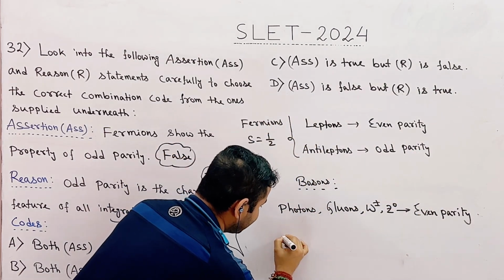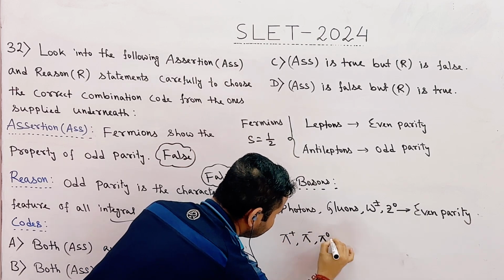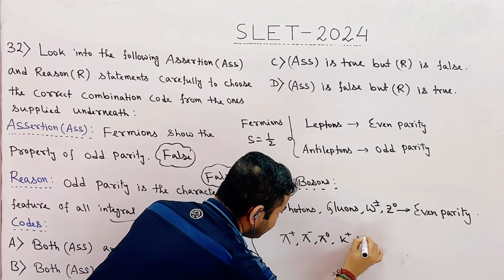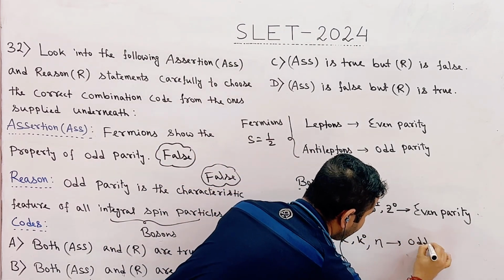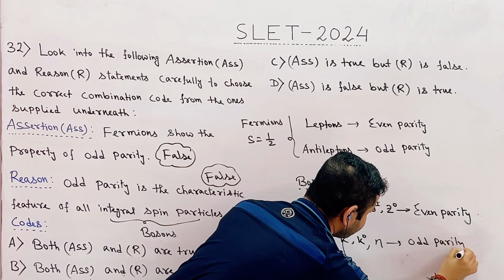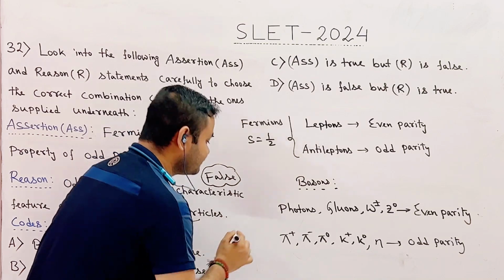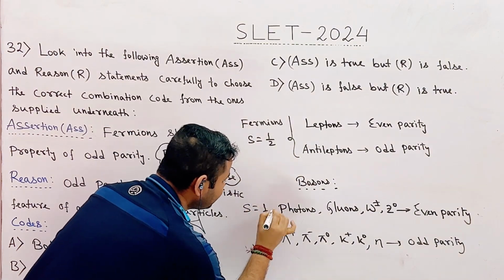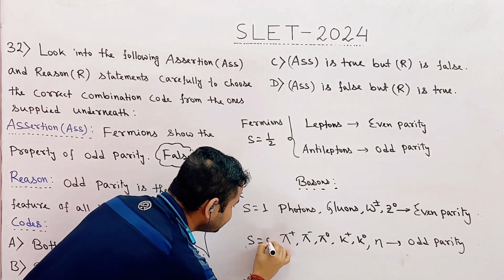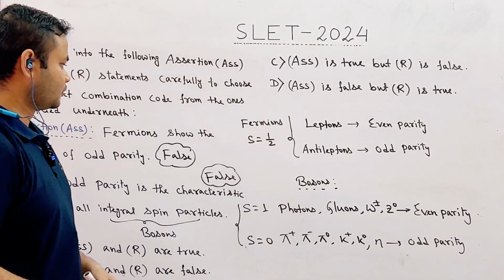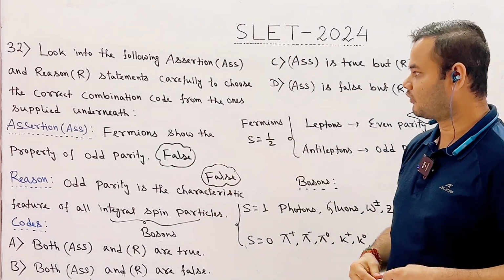The bosons like pion, kaon and eta have odd parity. Okay? These photons, gluons and WZ bosons are spin 1 particles and pions, kaons and eta are spin 0 particles. Okay? So from this example we can say that this reason is also false.